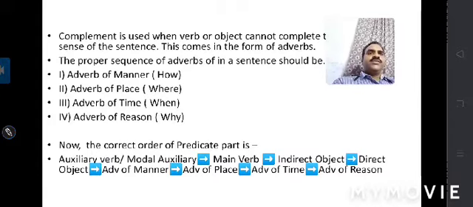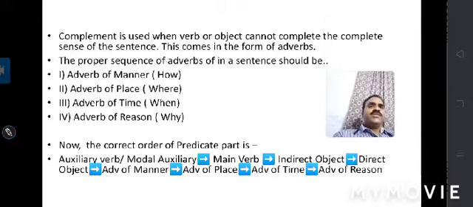Complement is used when the verb or object cannot complete the meaning of the sentence. This comes in the form of adverbs. So the last part is the complement part, and it is only to complete the meaning of the sentence when the verb or object are unable to complete its meaning.